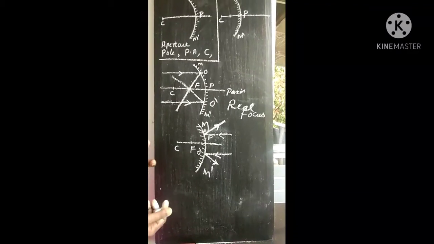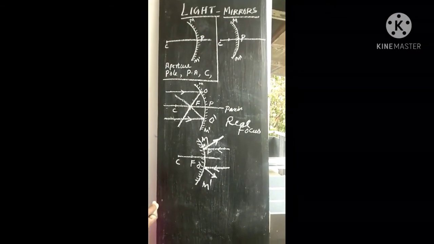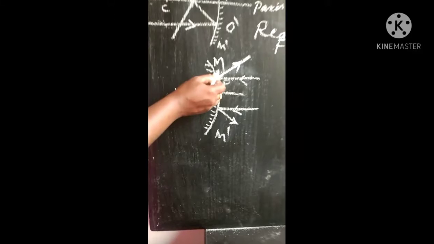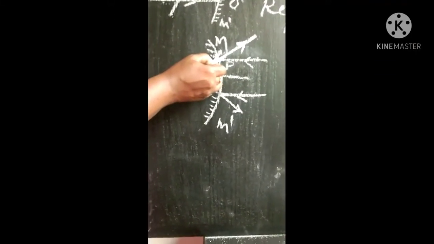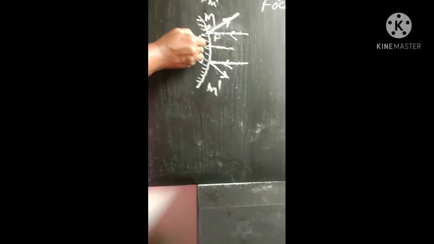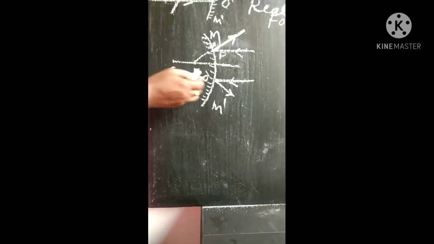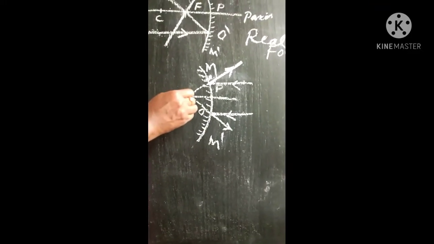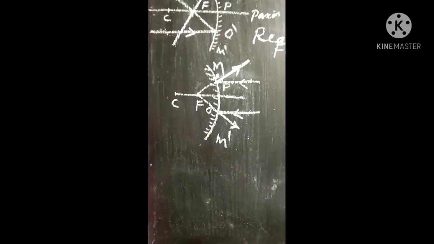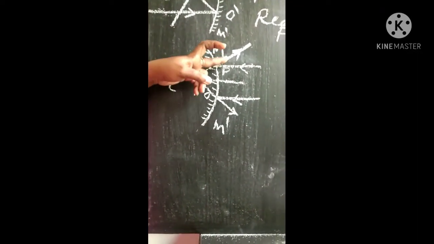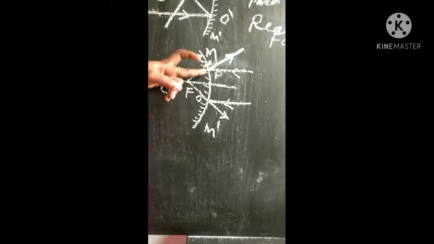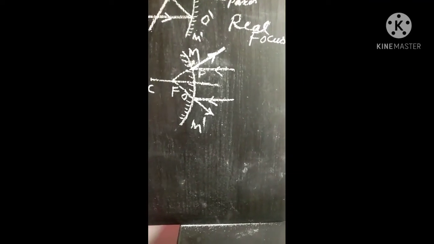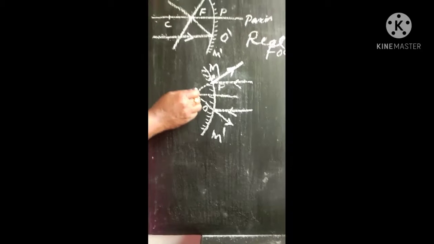So to study the focus of a convex mirror, look at the board carefully, we produce the reflected rays backwards. This is the first ray. I am just drawing dotted lines to produce the ray backward, and in the same way I am producing the second reflected ray also in the backward direction, and here I got a virtual point. This is not a real point, because I have drawn these two reflected rays backward to study the virtual point of the convex mirror. So this is not a real point, this is a virtual point.